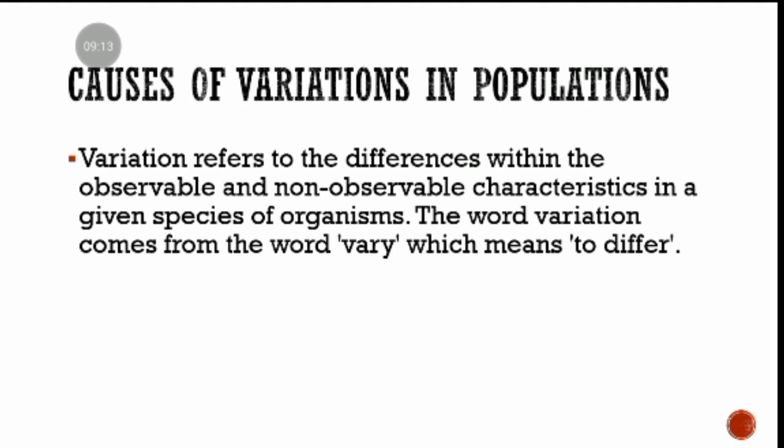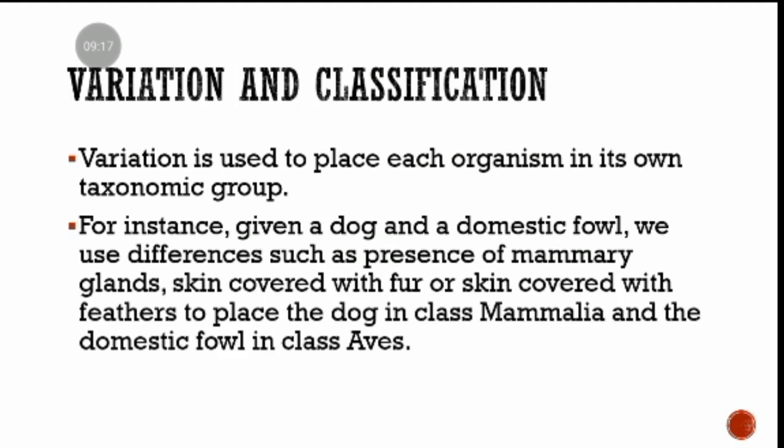Now, variation is used to place each individual organism in its own taxonomic group. For example, given a dog and a domestic fowl, we use differences such as the presence of mammary glands, skin covered with fur, or skin covered with feathers to place the dog in class Mammalia and the domestic fowl in class Aves. So, as I have described in the definition, these specific differences help us to classify organisms.